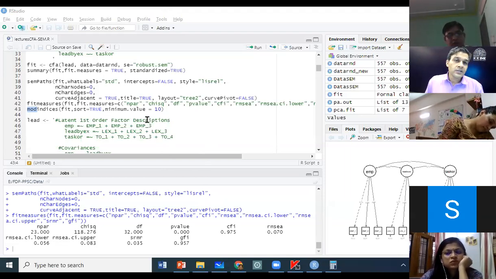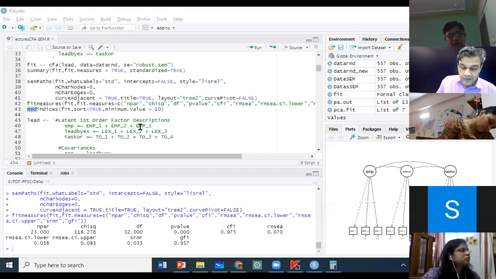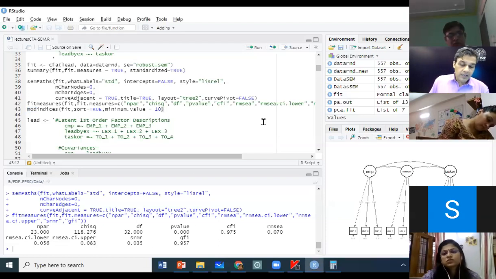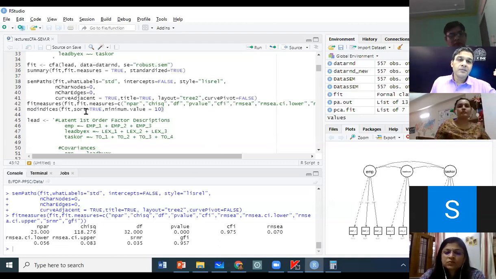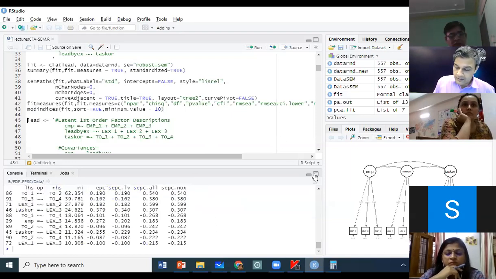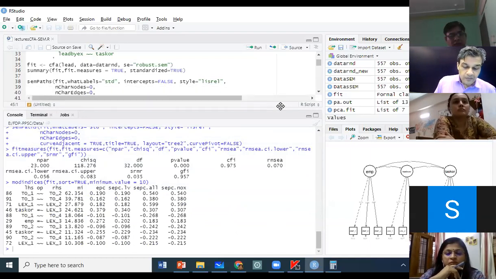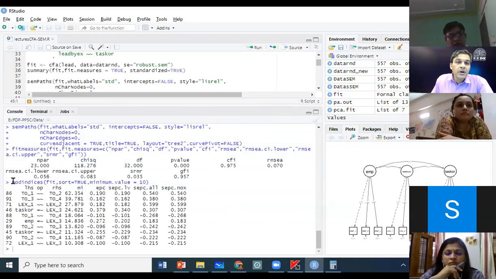That is, lower the chi-square of your model and improve the p-value. So therefore, I run this command, and the command is very simple: modindices, with sort equal to true. That means report the best, the maximum change, right? I will just run this command and show what we mean by this. So the moment I run this command, modindices, sort equal to true.